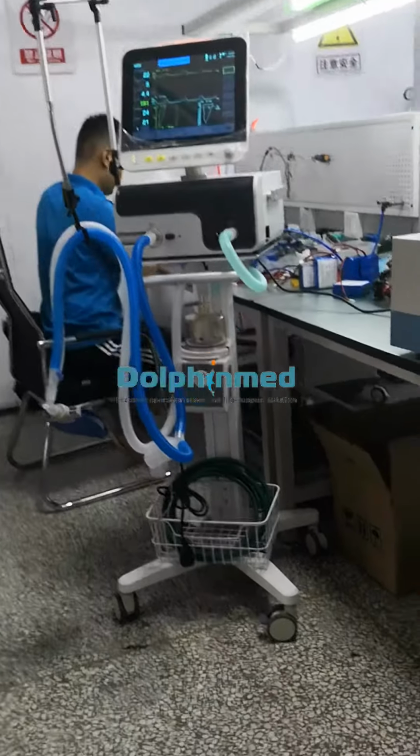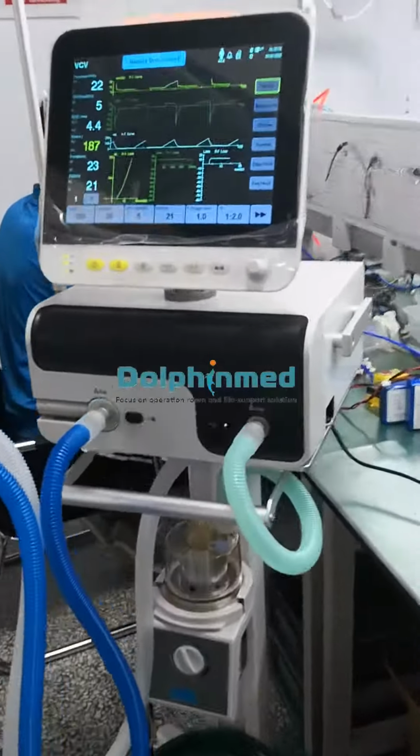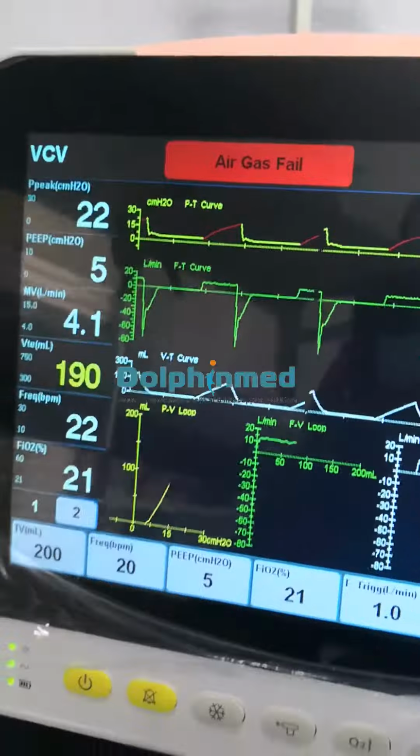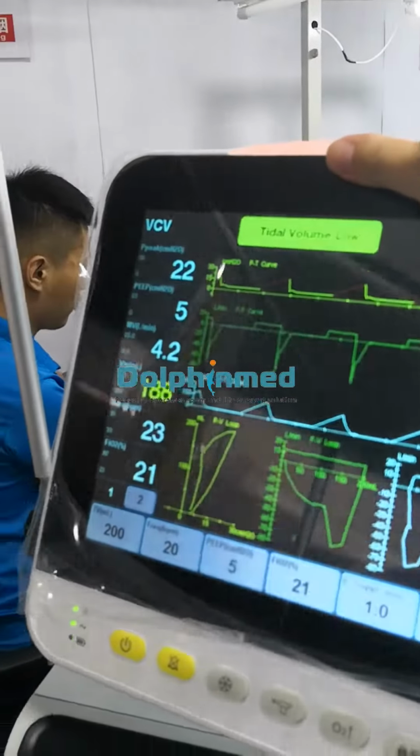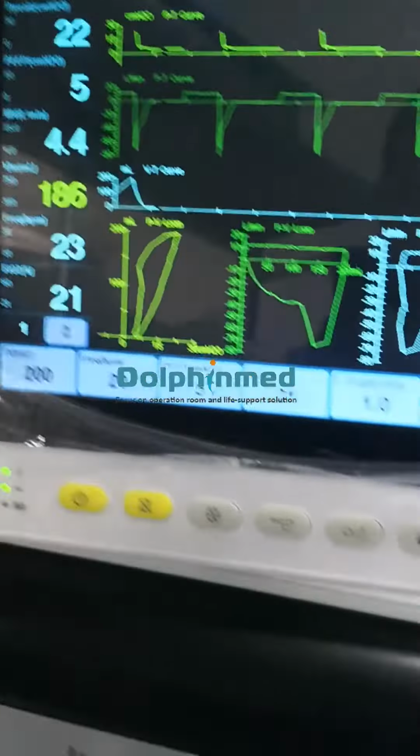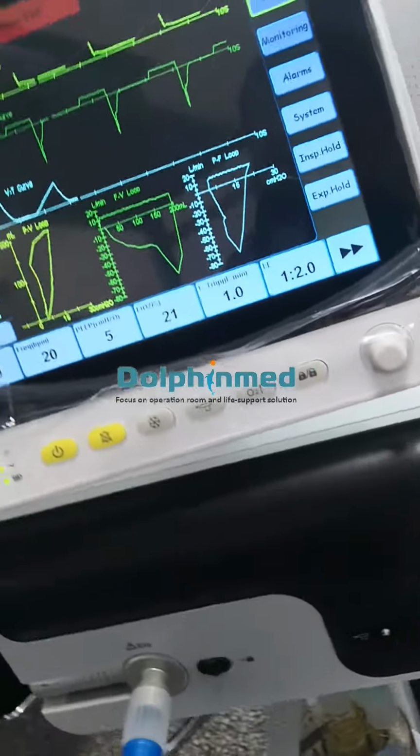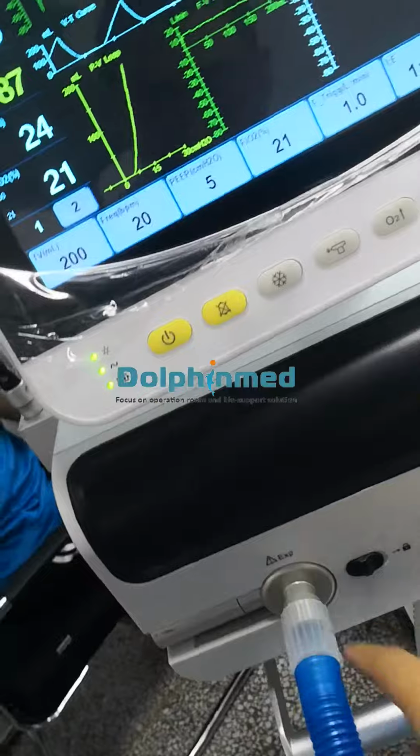Hello friend, now I show you the advanced ventilator. You see the screen, remove freely. Here is the expiration, here is the expiration. Here is the lock.